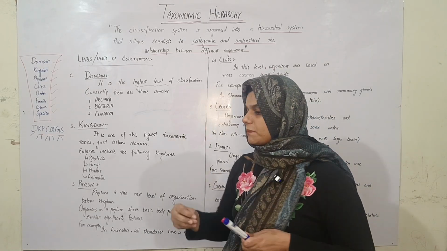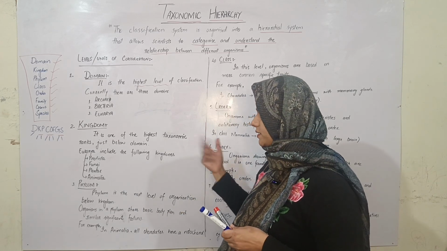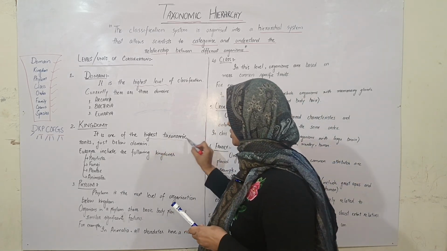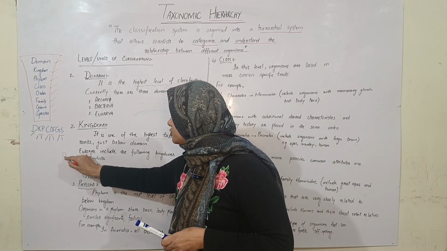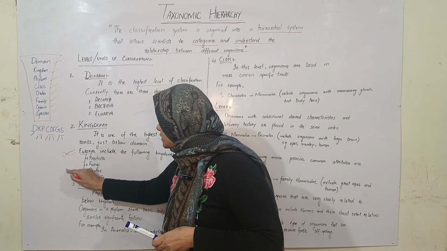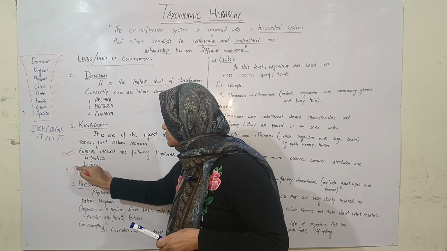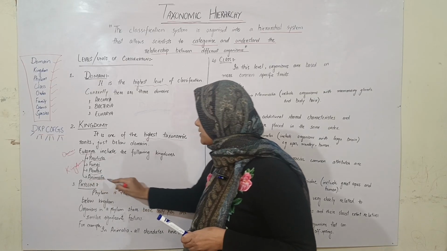Now the second rank is just below domain, and now we are going down the funnel and becoming more particular. So more similar organisms will be present in kingdoms. It is the highest taxonomic rank just below the domain. For example, Eukarya is a domain, and in domain Eukarya the following kingdoms are present: kingdom Protista, kingdom Fungi, kingdom Plantae, kingdom Animalia.